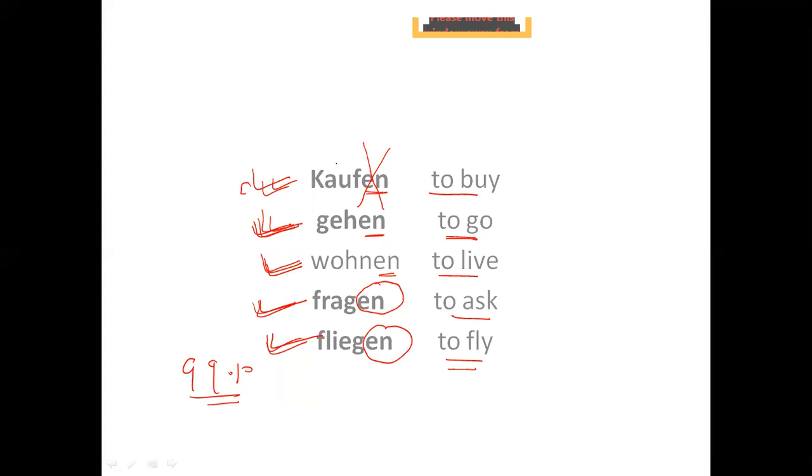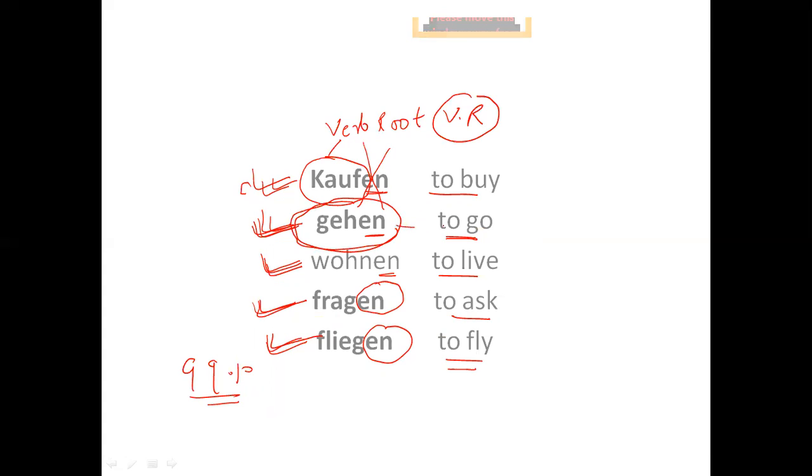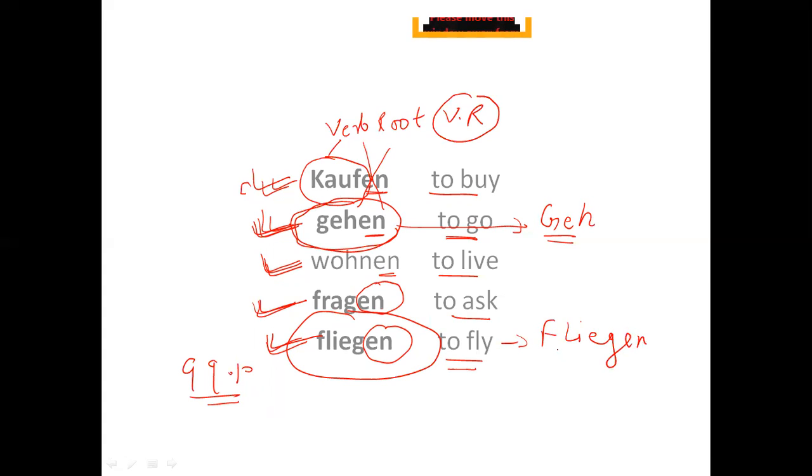And if I remove en from the verb, like kaufen is a verb, whatever remains is known as verb root. So if I say what is the verb here, the verb is gehen, but what is the verb root here? The verb root is geh. For example, the verb of to fly is fliegen, but what is the verb root here?